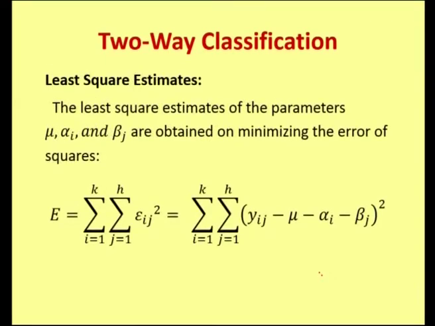And here we have the least square estimates. We have to get the least square estimates for mu, alpha i and beta j by the usual procedure, that is by minimizing the error sum of squares, which is called the least square method or method of least squares. The least square estimates for the parameters are obtained by minimizing E equal to double summation of epsilon ij squared, which is nothing but the double summation of Yij minus mu minus alpha i minus beta j the whole squared, obtained from the mathematical model defined earlier.